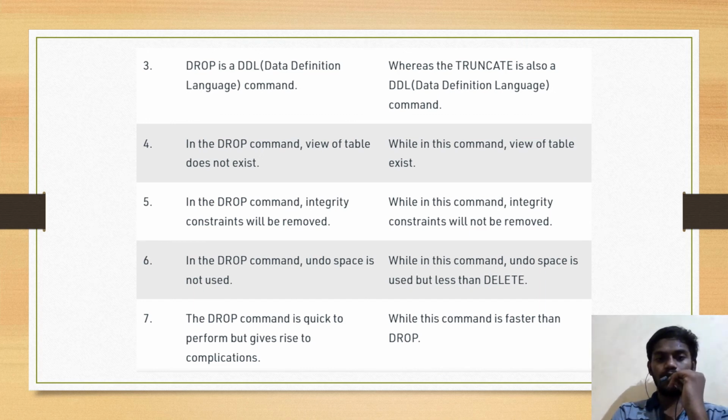In the drop command, the view of the table does not exist, while in this command, the view of the table exists. In the drop command, integrity constraints will be removed, while in this command, integrity constraints will not be removed. In the drop command, undo space is not used, while in this command, undo space is used, but less than delete. The drop command is quick to perform, but gives rise to constraint complaints, while this command is faster than drop.